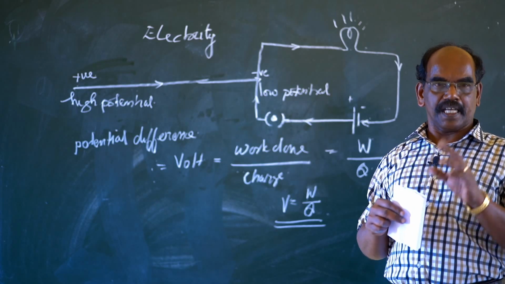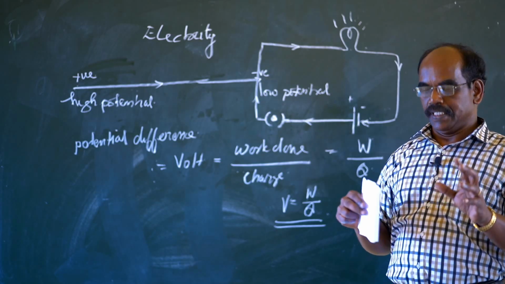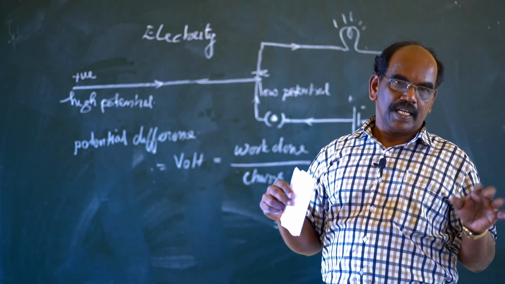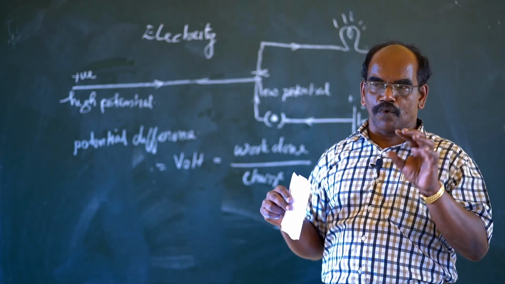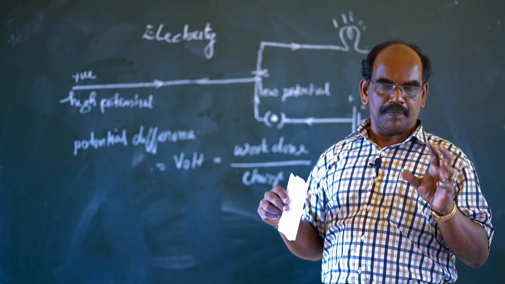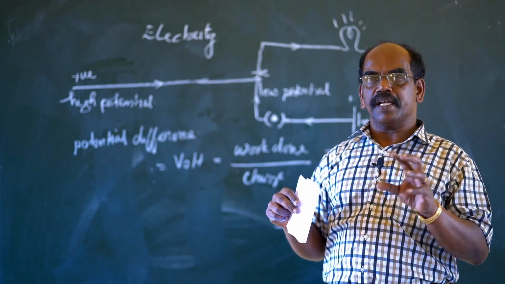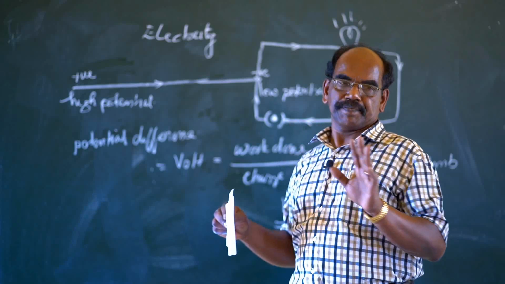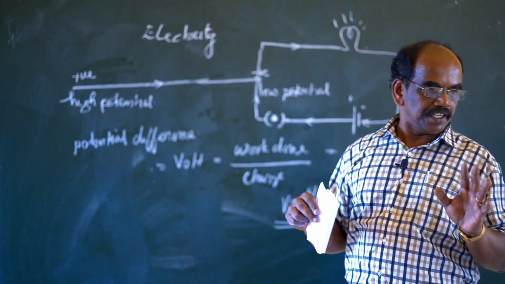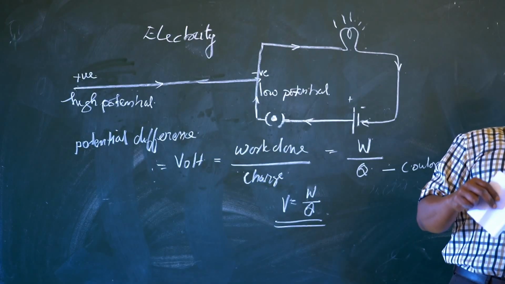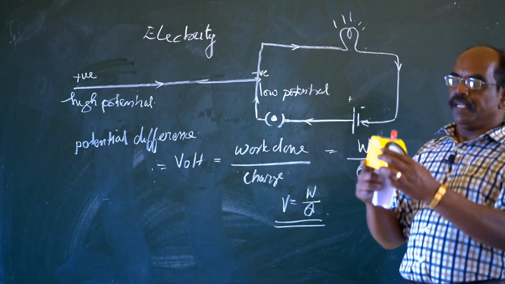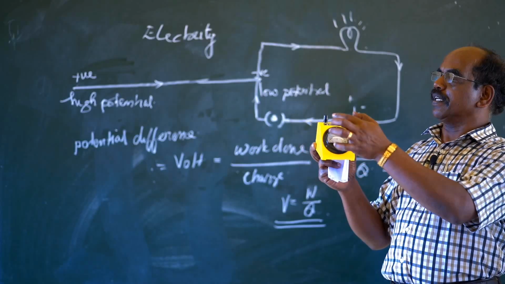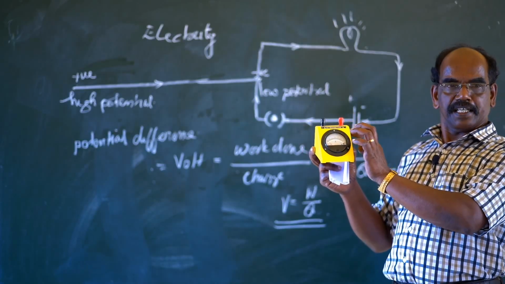That we have to understand: the strength of current. The strength of current means the magnitude of current, how much current is flowing through a conductor. That will be measured by another electrical device called an ammeter. Ammeter shows the strength of current, and the ammeter is connected in series in the circuit.